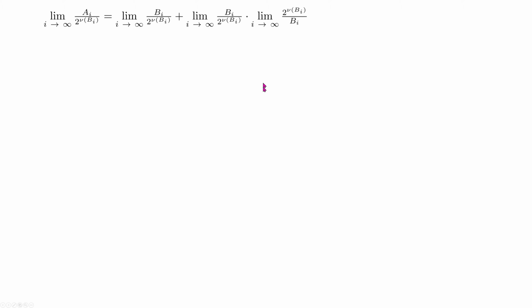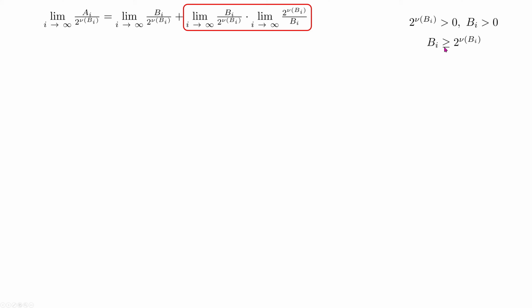and continue with the explanation. As you can see, at the end of this equation, we have a very interesting term, which is the multiplication of two limits of the inverted values. So what can we say about these terms? We can say that 2 to the power nu of bi is always greater than 0. bi is always greater than 0. bi is greater than or equal to its lowest bit. So we can conclude that this term is greater than 0 and less than or equal to 1.